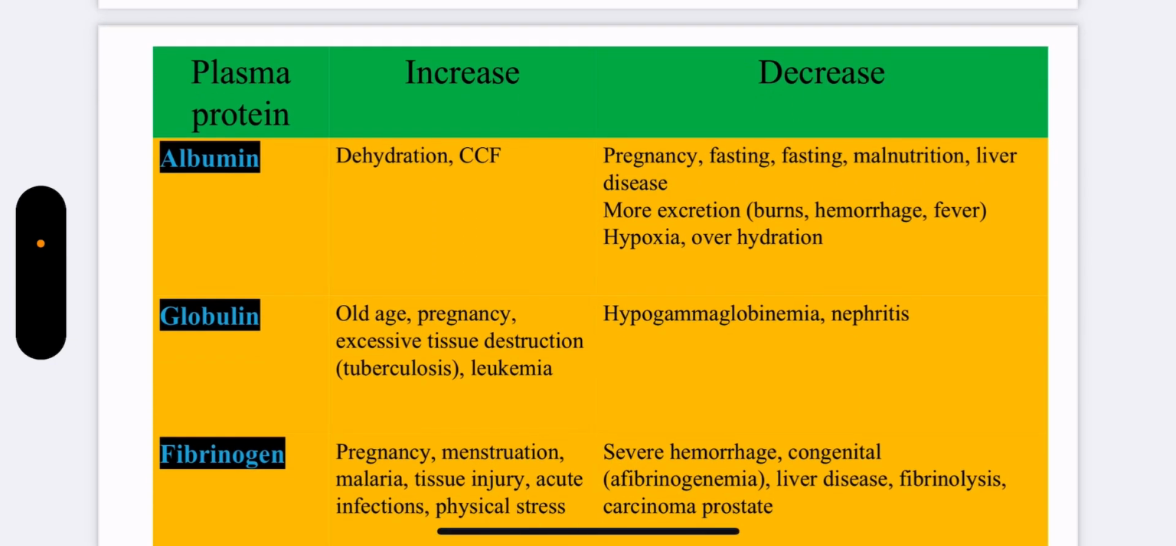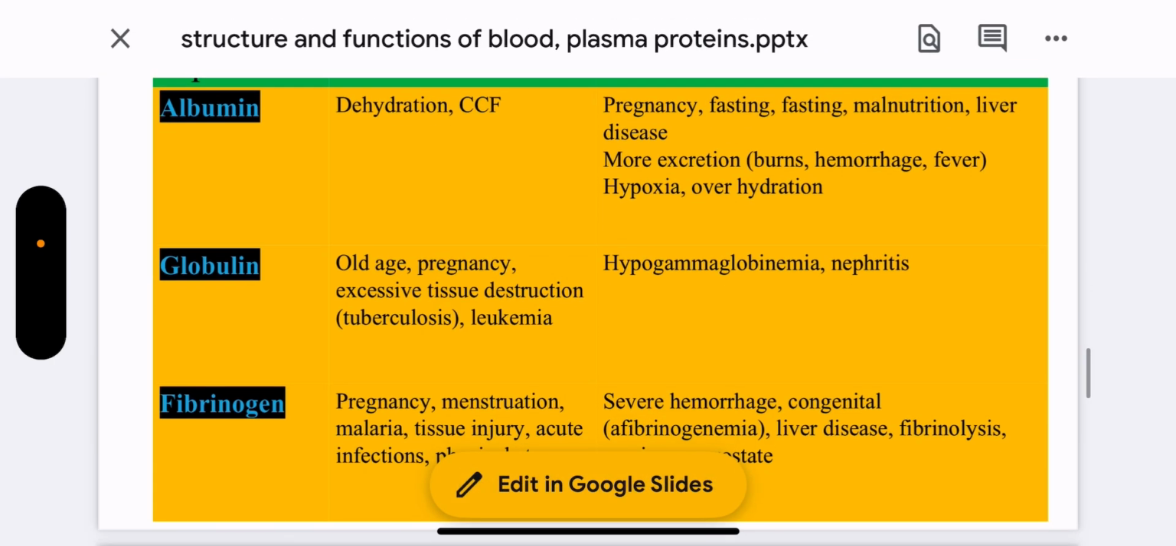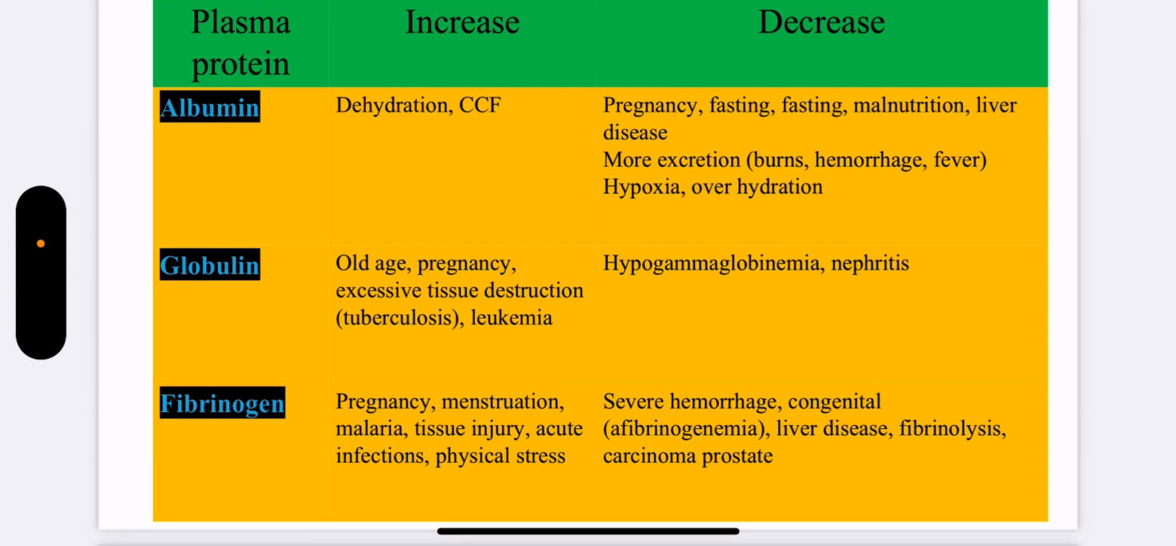So this is about increase or decrease in specific proteins. Like albumin, it is increased in case of dehydration, cardiac failure. Globulin is increased in case of old age, pregnancy, excessive tissue destruction, leukemia. Fibrinogen is increased in case of pregnancy, menstruation, malaria, tissue injury, acute infections, physical stress.